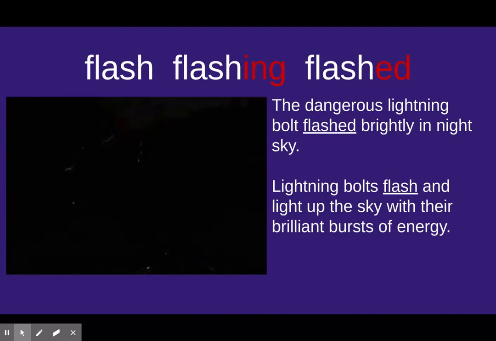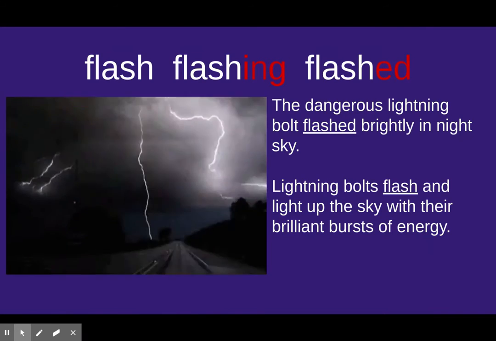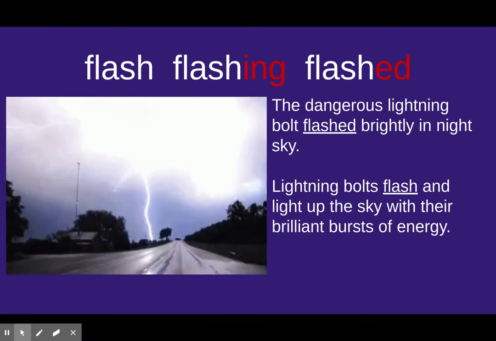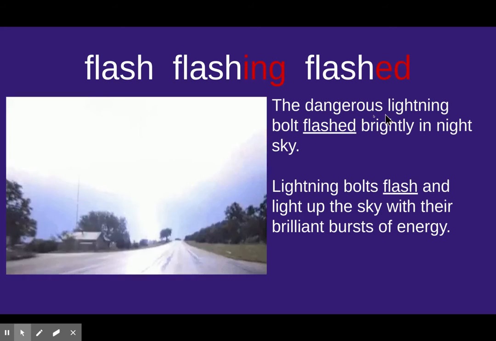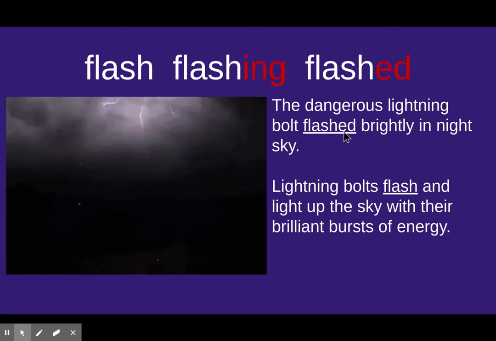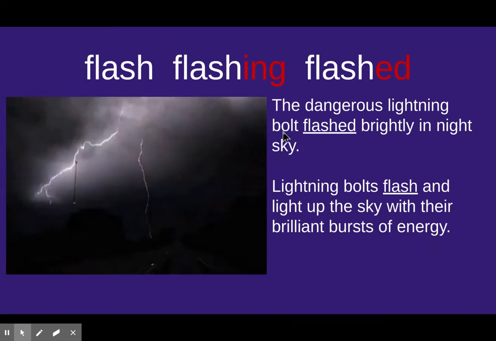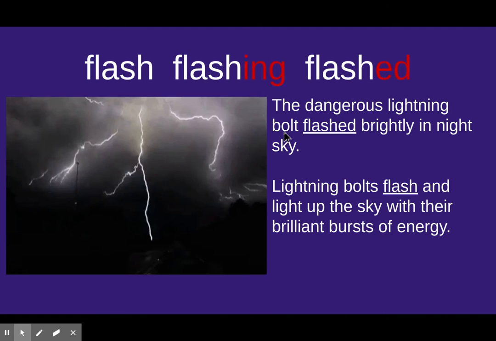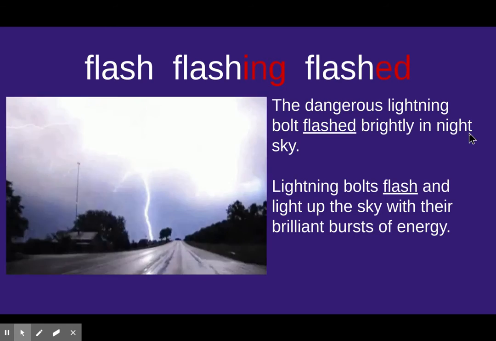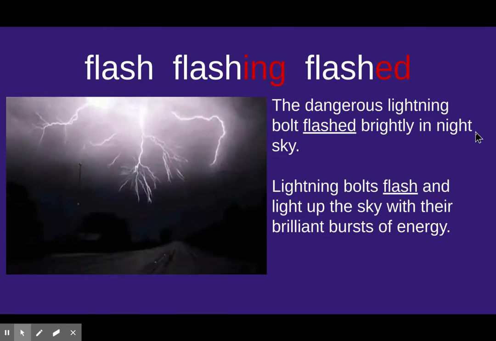Our next word is flash, flashing, or flashed. Whoa, look at that picture. That is some serious lightning. And our sentence is, the dangerous lightning bolt flashed brightly in the night sky. And remember, we want to put those adjectives in. Dangerous, lightning, and then bolt is the noun. What is it doing? It's flashing. Where is it flashing? In the night sky. Night being an adjective. Isn't that cool?